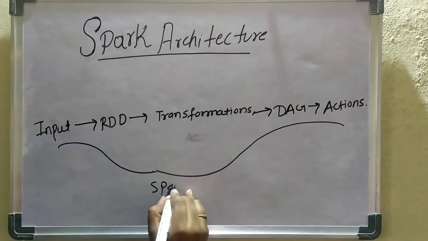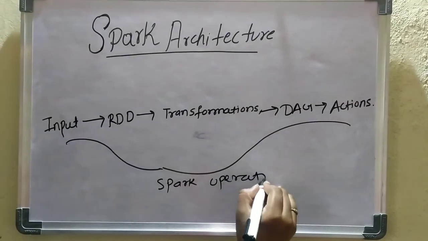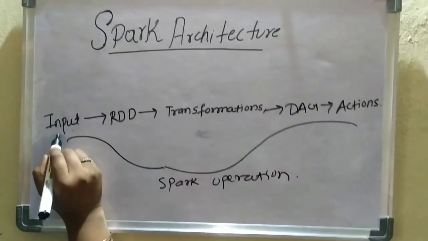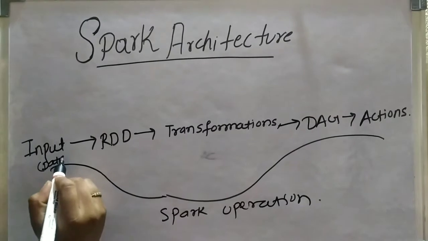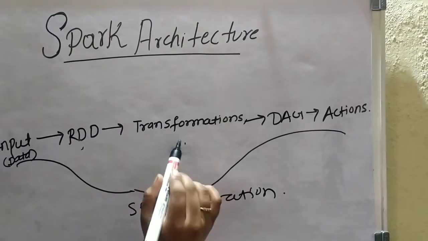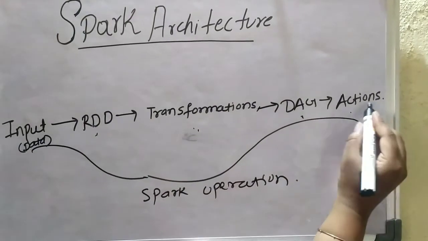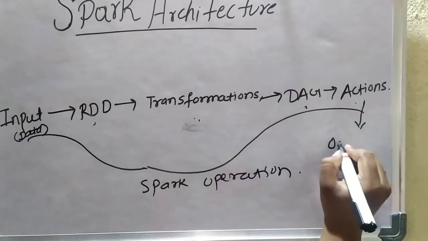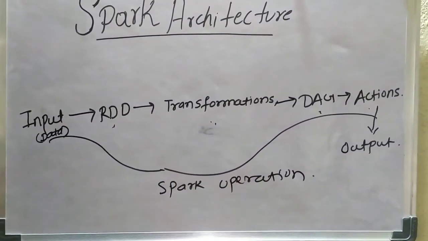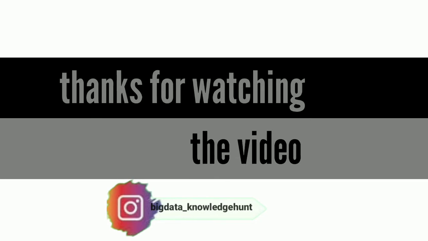The operations are carried out in the following scenario. Let us discuss the overview of the Spark architecture. The input is provided in the form of a text file or HDFS, and then it converts into multiple RDDs, that is resilient distributed datasets. The RDDs perform the transformation. During each transformation, a DAG, a directed acyclic graph, is generated, and then the final action is performed which generates the output as a result. So this is the basic cycle of the Spark architecture. I hope you are aware of the concept. In the next session we will discuss the DAG, that is directed acyclic graph.